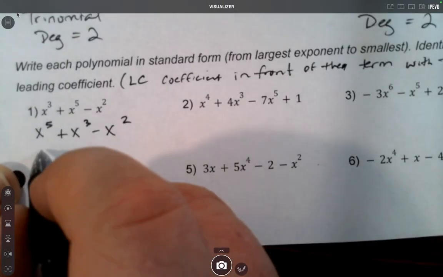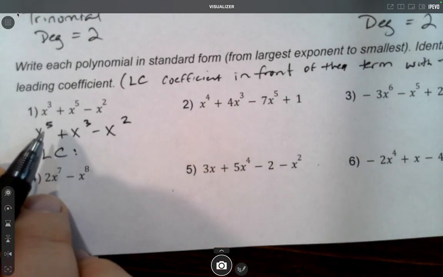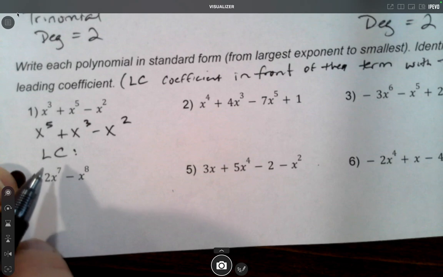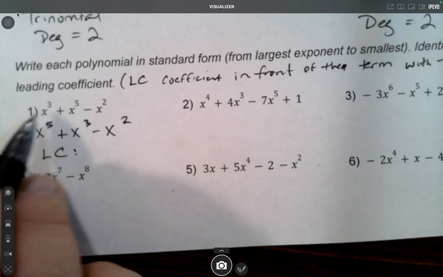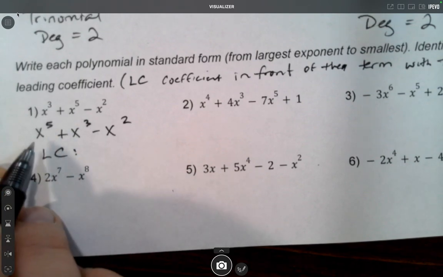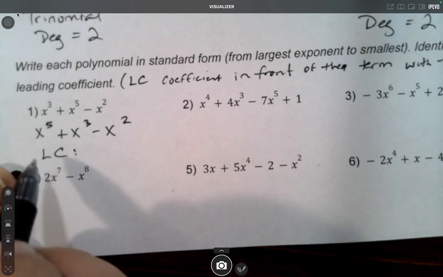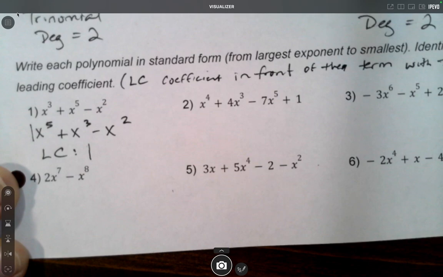Now, the leading coefficient is the coefficient in front of the biggest exponent. Well, the biggest exponent is 5. And this is why they call it the leading coefficient, because when we put it in standard form, the biggest exponent is going to be in front. It's going to lead the pack. So the leading coefficient is 1 because there's an understood 1 in front of this x to the 5th.